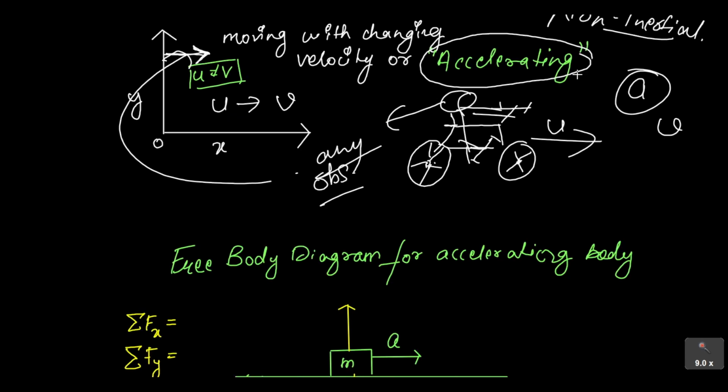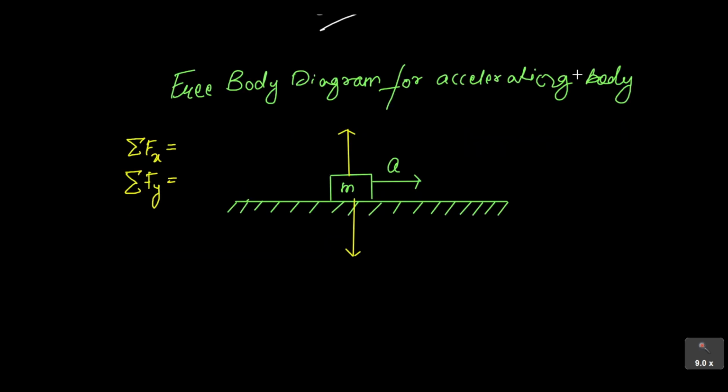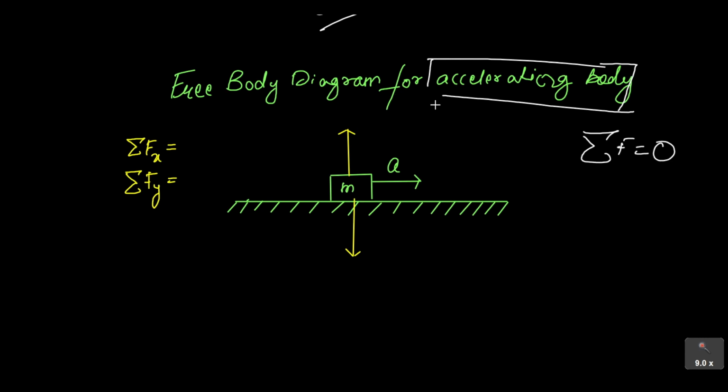Okay, so now we have already done the free body diagram for an object which is in a state of equilibrium. Today we are going to make a free body diagram for an accelerating body, that means a body which is not in equilibrium. So we cannot say the net force acting on this body is zero because it is accelerating.